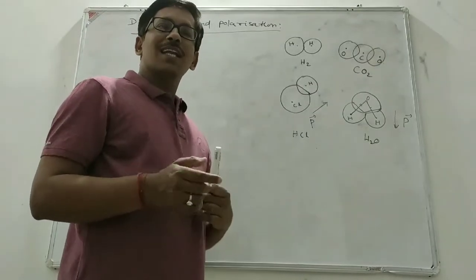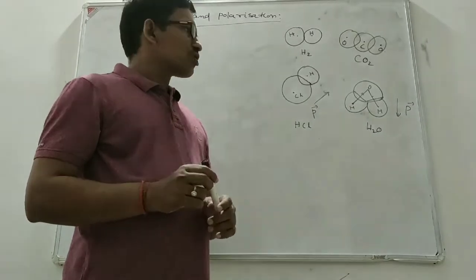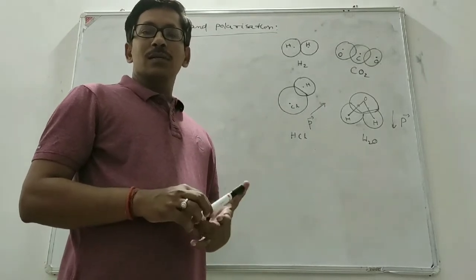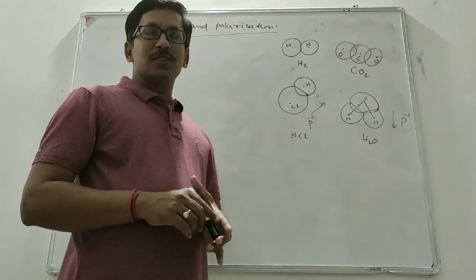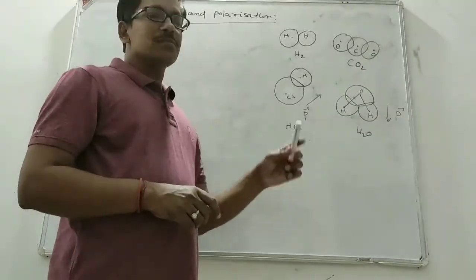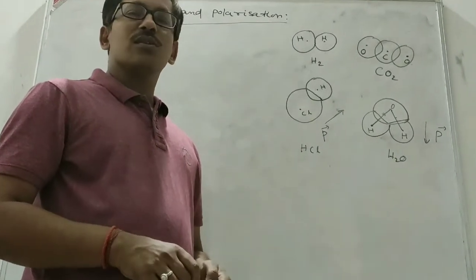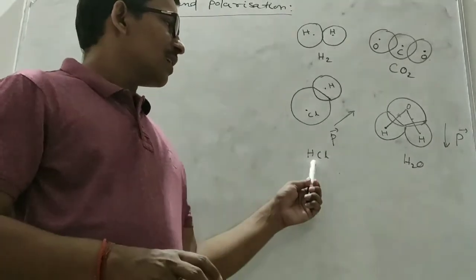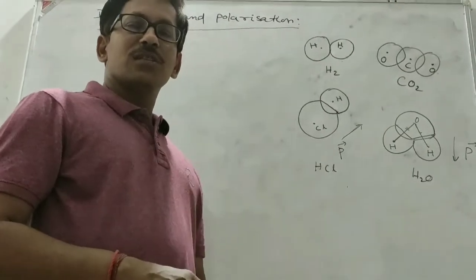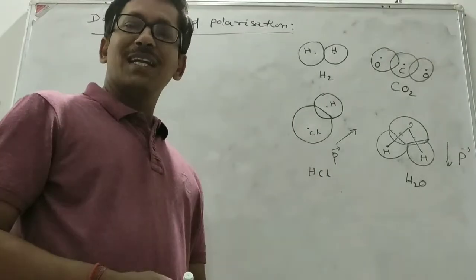And what about polar dielectric? In a polar dielectric, because of their construction or the arrangement of the atoms in the molecule, the center of positive charges and the center of negative charges do not coincide. And if the center of positive charges and the negative charges do not coincide, the molecule is called a polar dielectric. Examples are HCl, water, etc. These are ionic molecules because of their shape. So they have a permanent dipole moment.